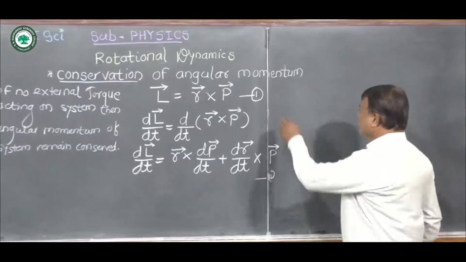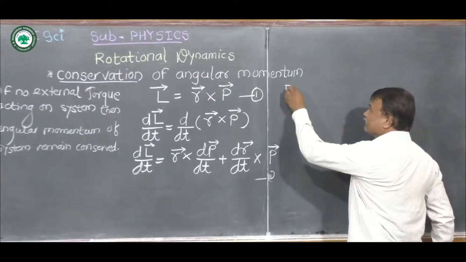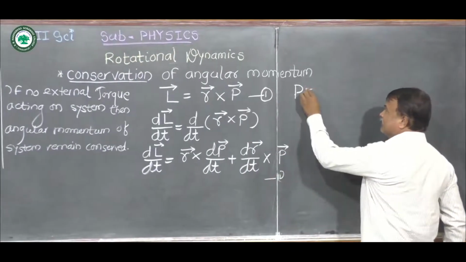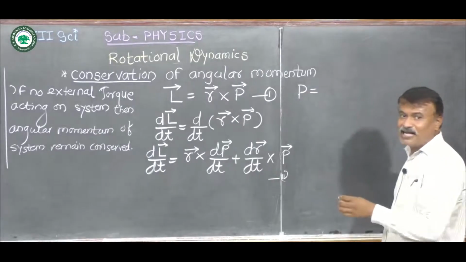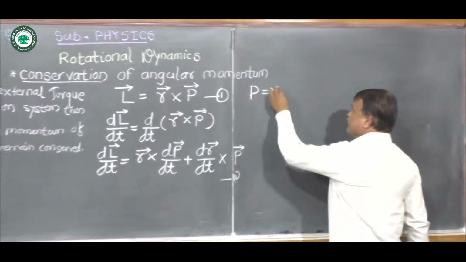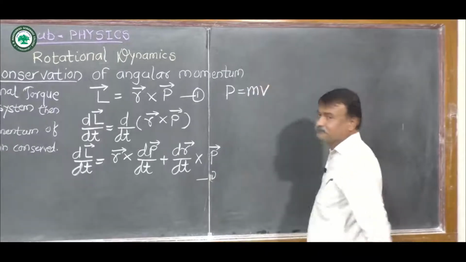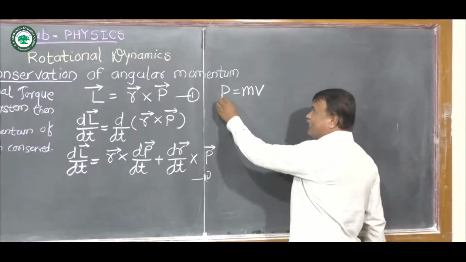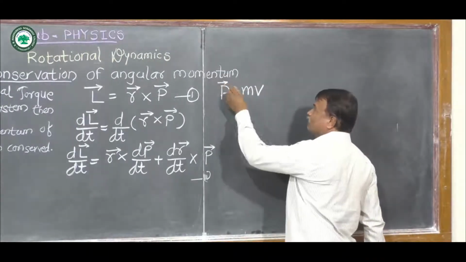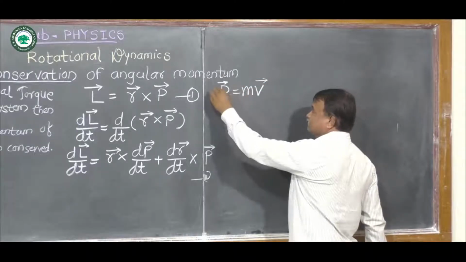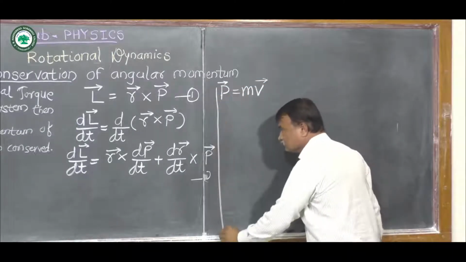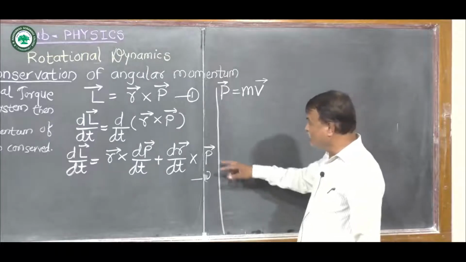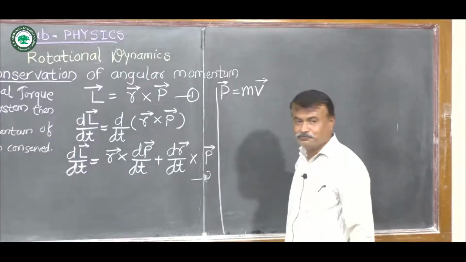Now we know the formula for linear momentum, that linear momentum is the product of mass and velocity. So p is equal to m into v. It is a vector quantity, so we write p bar is equal to m into v bar. Now we have to substitute this value in equation 2.